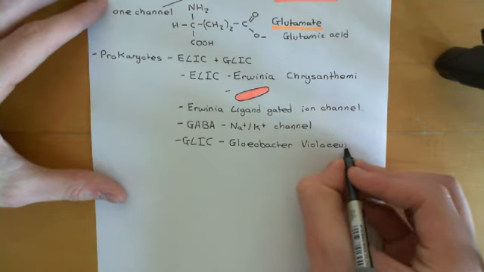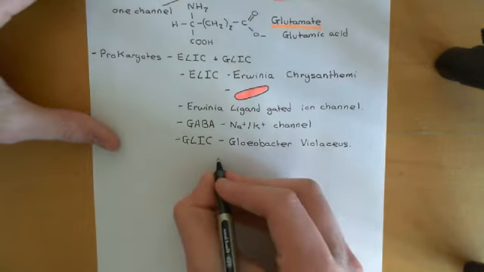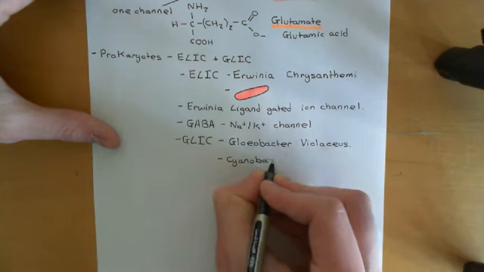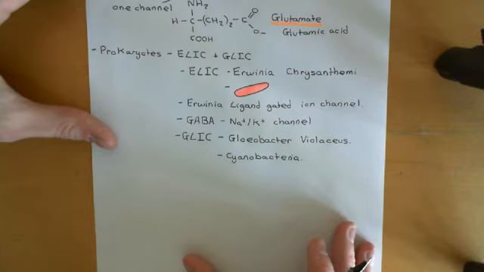Okay, Gloeobacter violaceus is actually what is known as a cyanobacteria. Now cyanobacteria are bacteria which get their energy for life from photosynthesis.